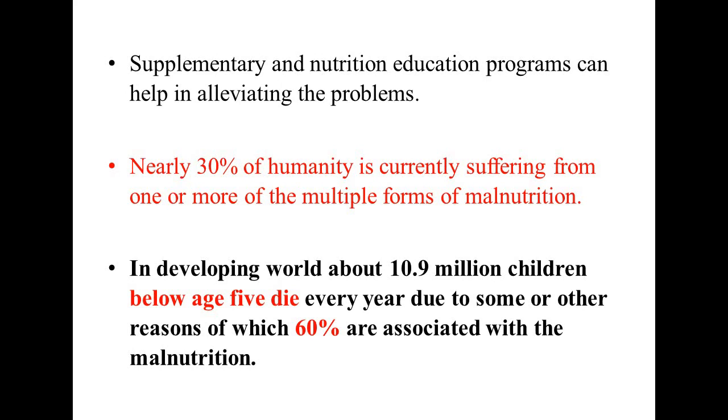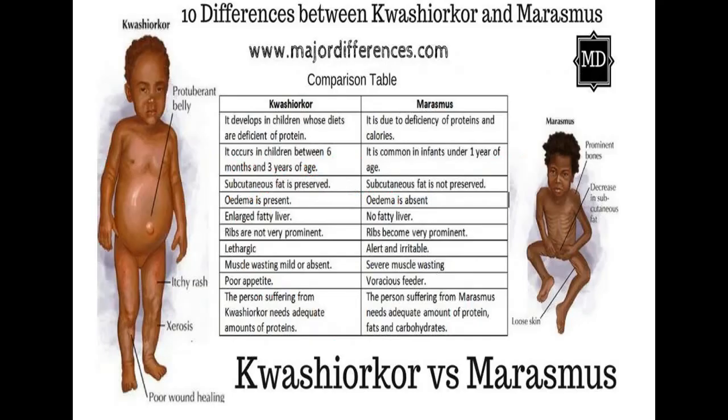That means it has a socio-economic aspect, and therefore awareness amongst the family and amongst the society is essential, and also with the help of government we can provide nutritious material through various schemes to the society, to children amongst the society. Here the 10 points of difference between Kwashiorkor and marasmus are shown in this slide, and the material is taken from